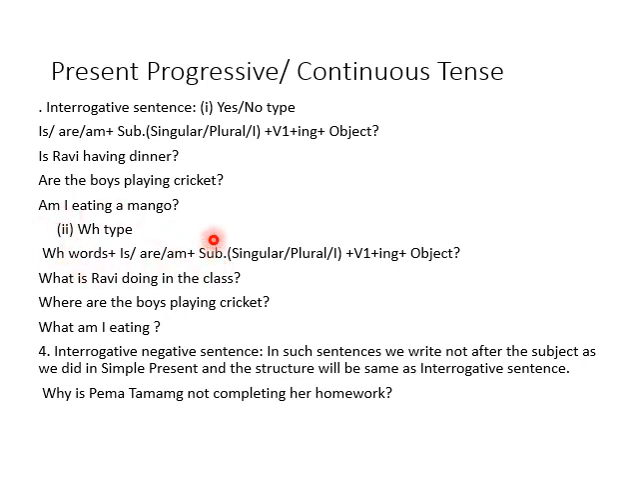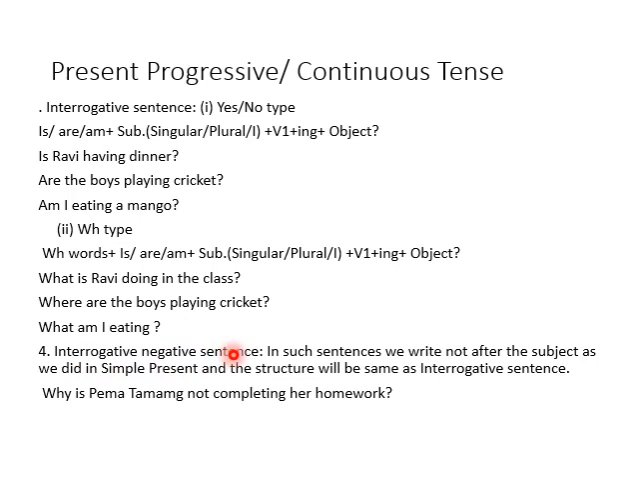Second one is WH type. In WH type, what do we do? We only write the WH word first, and the structure will be the same. WH word, is, are or am, plus subject singular, plural or I, plus V1 plus ing plus object. Example: what is Ravi doing in the class? Where are the boys playing cricket? What am I eating?